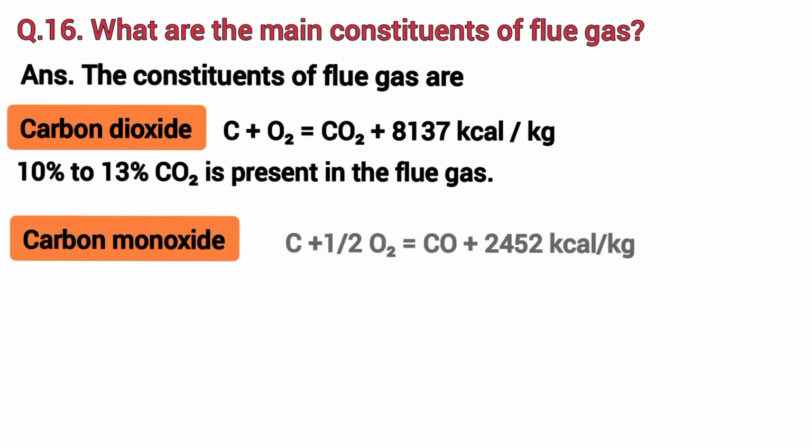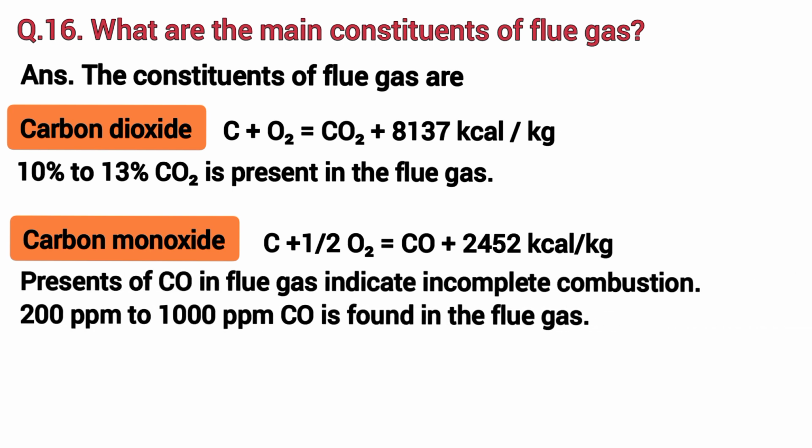Carbon monoxide: C + ½O2 = CO + 2452 kilocalories per kg. Presence of CO in flue gas indicates incomplete combustion. 200 ppm to 1000 ppm CO is found in the flue gas.